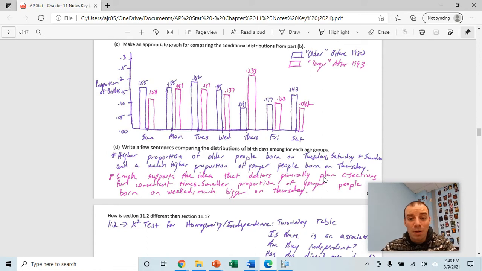This does sort of support the idea that doctors generally plan C-sections for convenient times. There's a smaller proportion of younger people born on the weekend and a much bigger proportion on Thursday, which kind of goes to the idea that C-sections are not scheduled on the weekends and that it is having an impact on the day of the week that people are born. I'll give you a second to write all that.